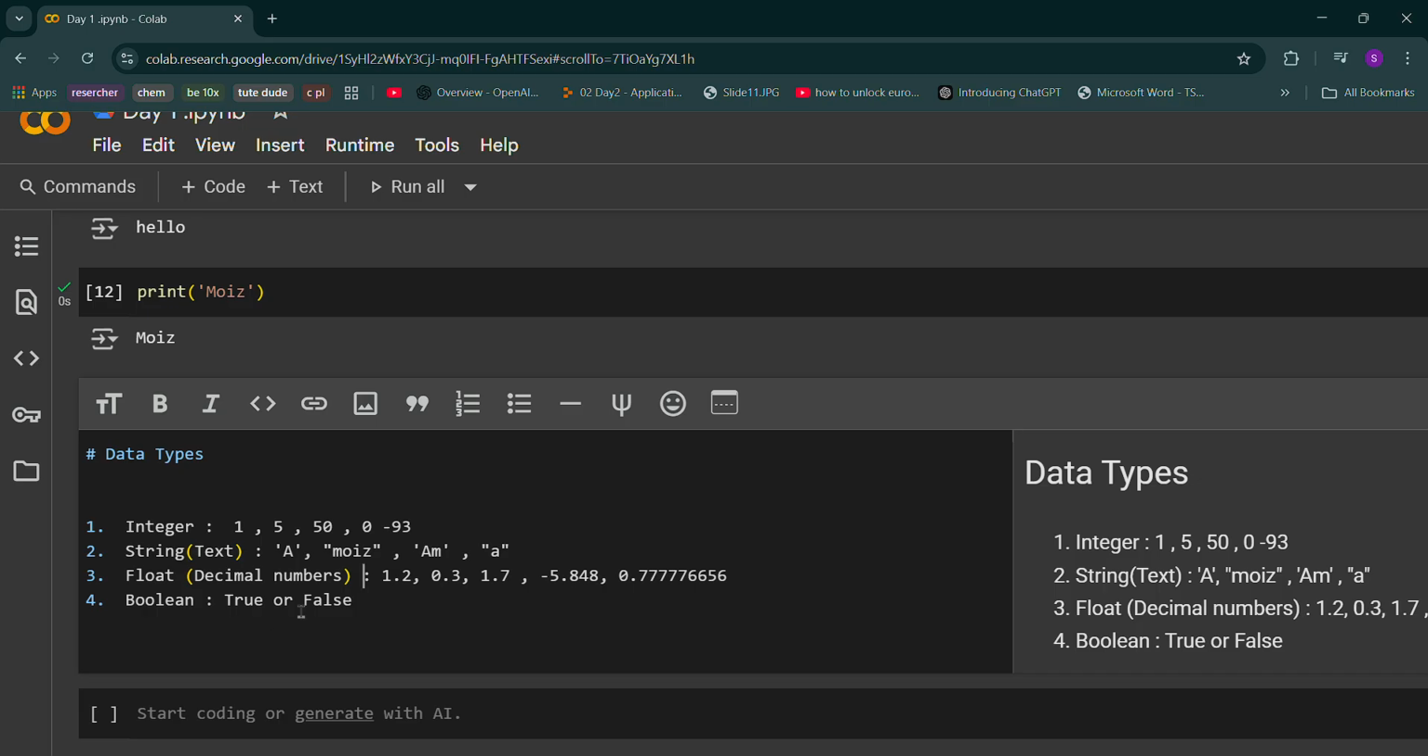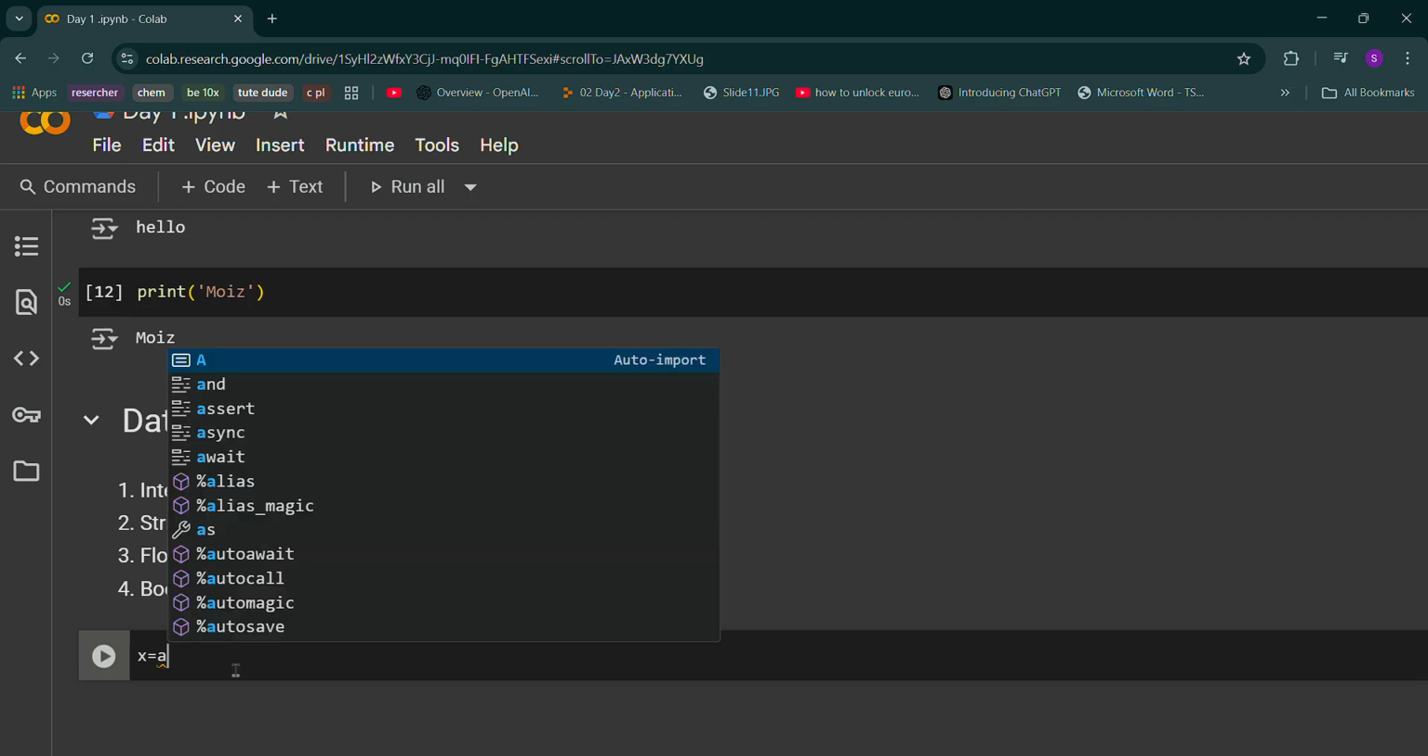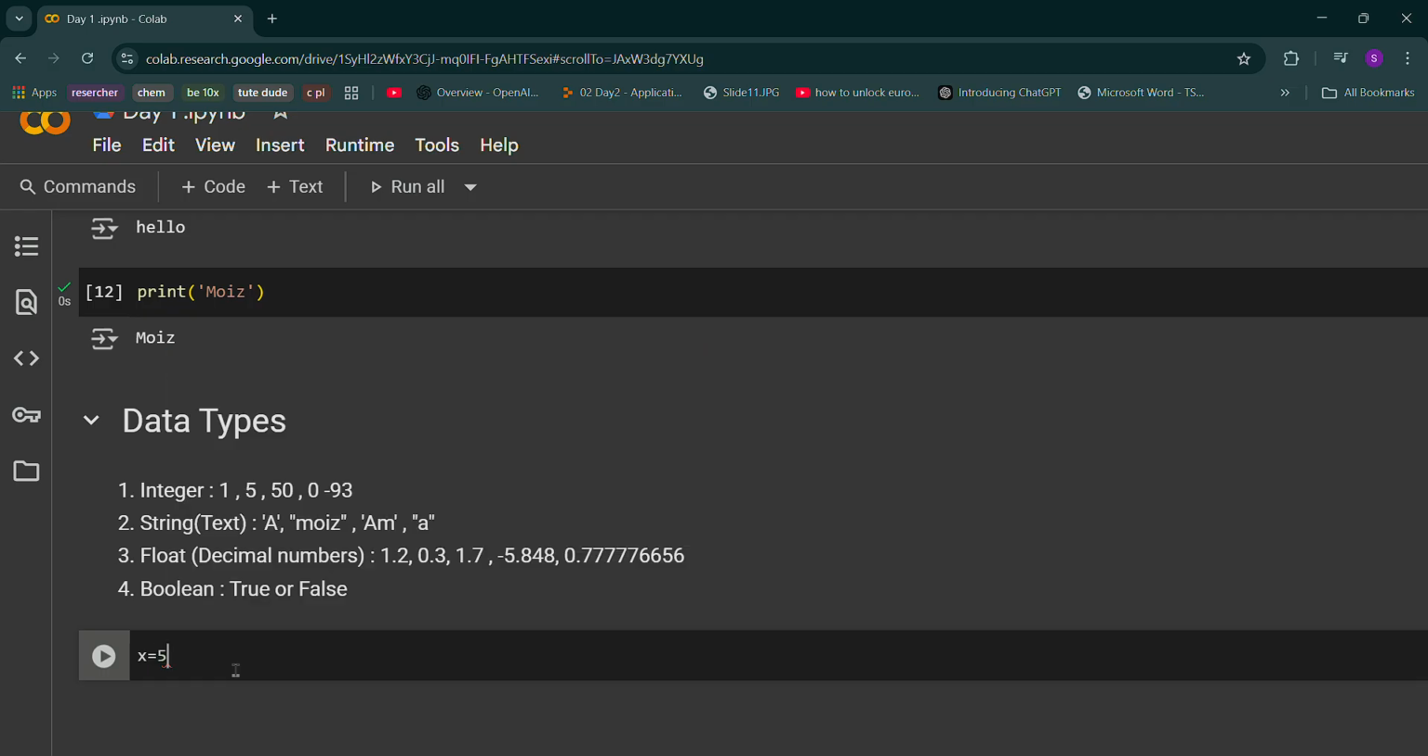Okay, so if you are done, shift and enter. If you want to edit, you can just go for edit, shift enter. Okay, I hope everything is clear for you. Now let's just jump to the data types here.